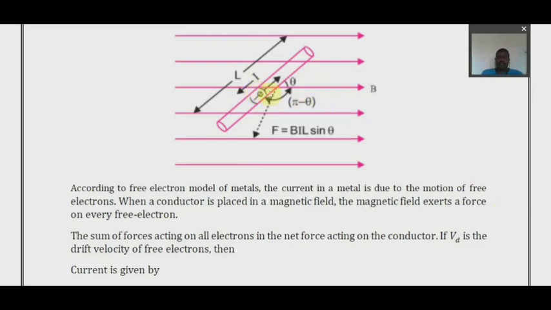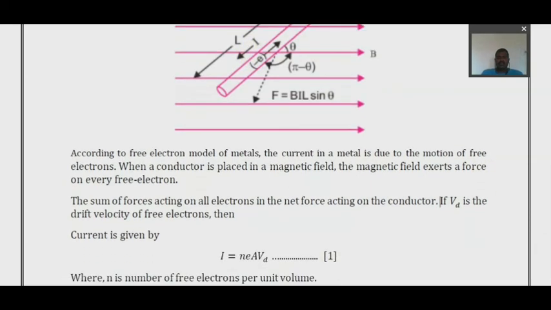All these electrons are influenced by the magnetic field, and magnetic forces act on them. The total force acting on these electrons is the force exerted by the magnetic field on the conductor. With this we'll understand how the current is given.